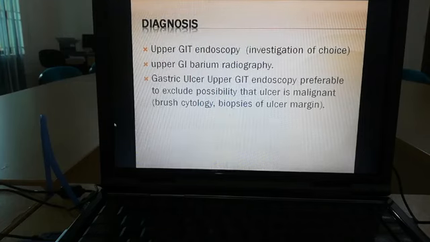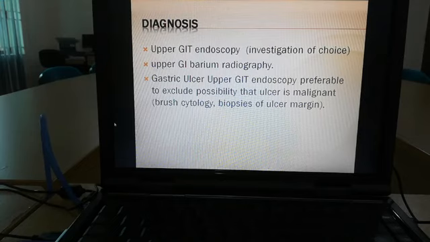Next, how can we diagnose a case of peptic ulcer disease? The most important investigation, the investigation of choice, is upper GI endoscopy.